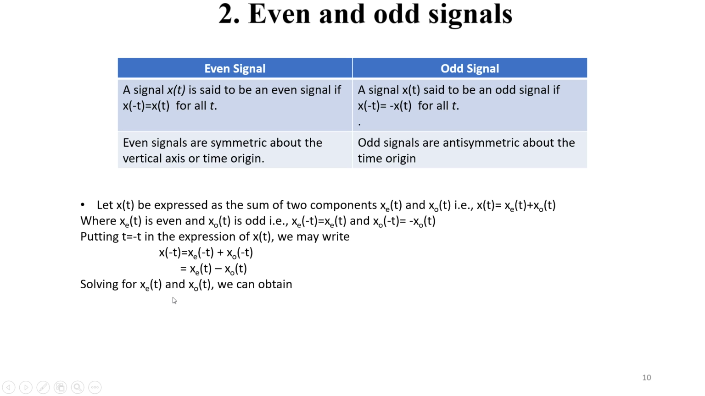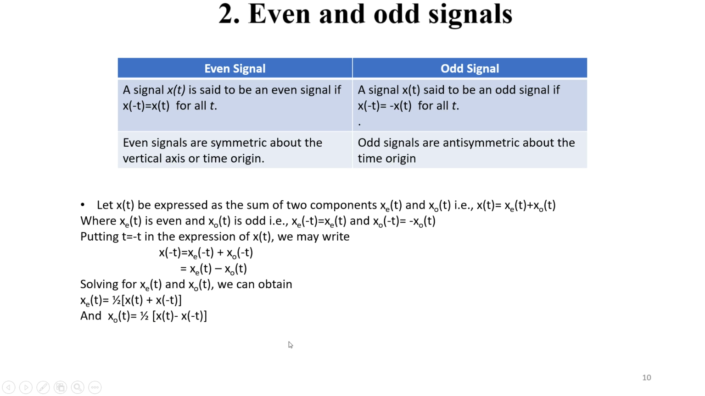If we solve for x_e(t) and x_o(t), that will result in x_e(t) equals half of the summation of x(t) and x(-t). So it is the average of x(t) plus x(-t). And x_o(t) is the difference of x(t) and x(-t), and its half.